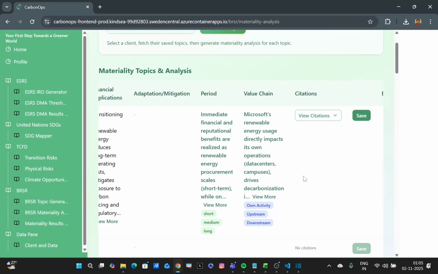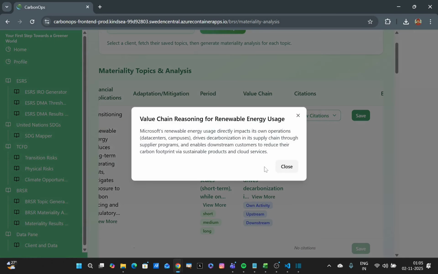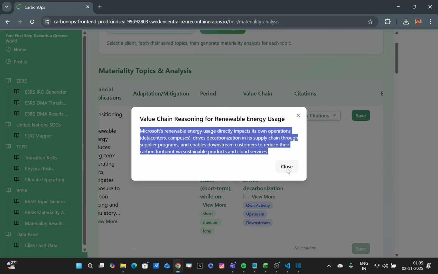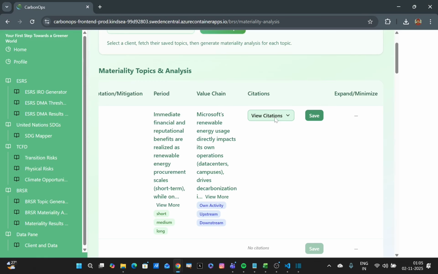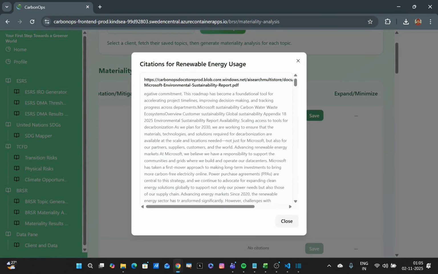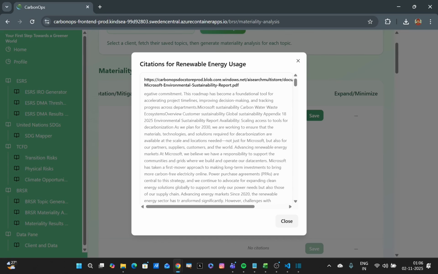Similarly, as part of the value chain, this is an opportunity that's identified in all the three parts of the value chain: upstream, downstream, as well as own activity. And that's the rationale or the narrative behind the identification in this way. Similarly, we have the citations. Because we are an audit first platform, this forms a very decisive part of everything that we do at CarbonOps. So if you click on view citations, this is going to help you trace back the information, everything back to those documents that you uploaded as part of the entire corpus of grounding knowledge earlier for the client that you're generating the materiality assessment for.